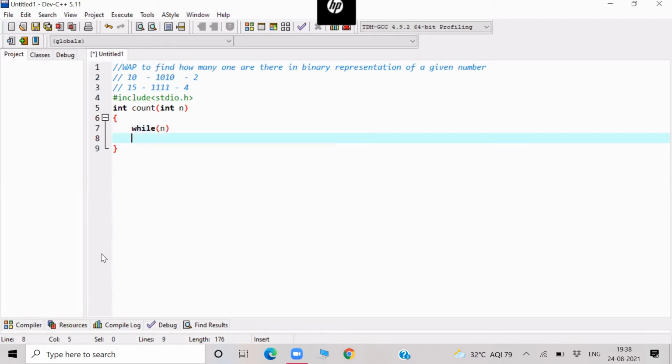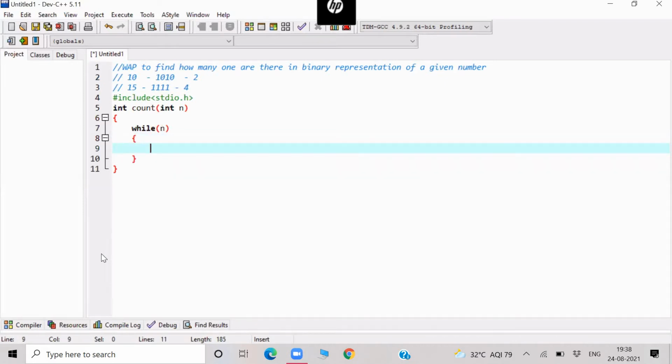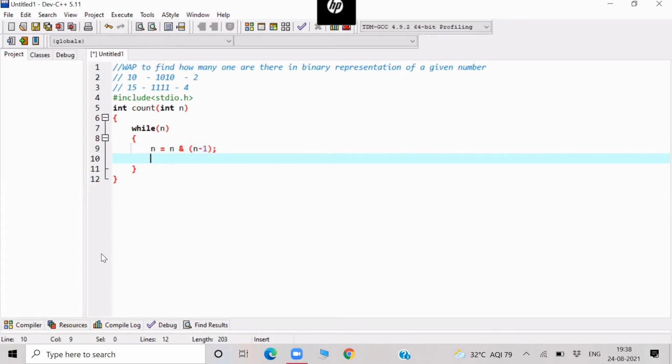Let me write the logic, then I'll explain it. While n, n is equal to n ampersand n minus 1. I will explain it, don't worry. This is the main part of this program. I will explain how this logic actually works. Then counter plus plus.